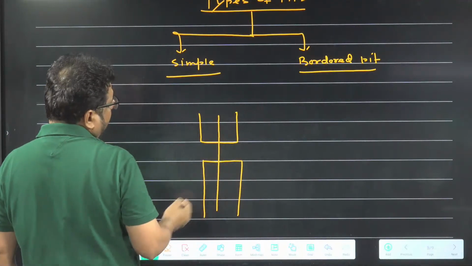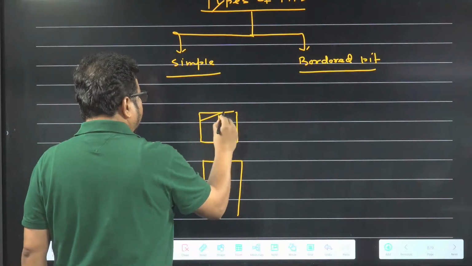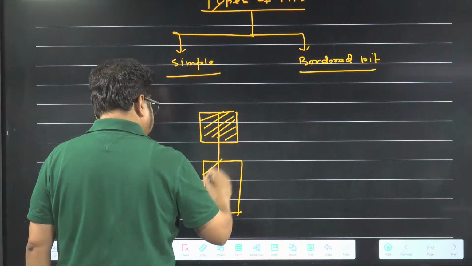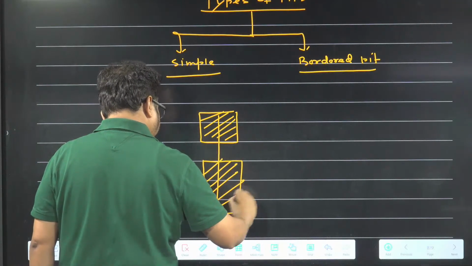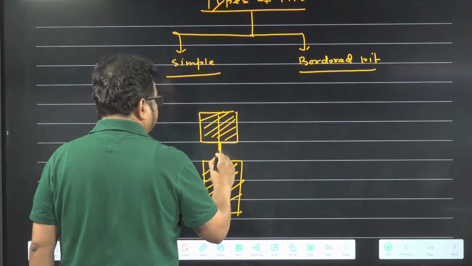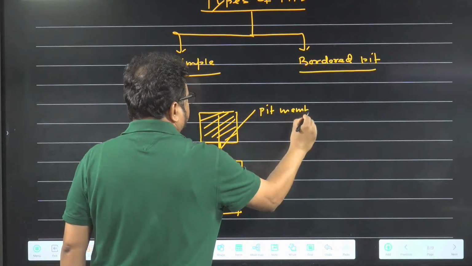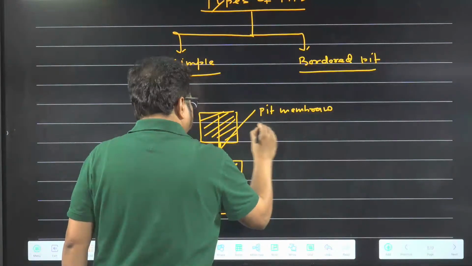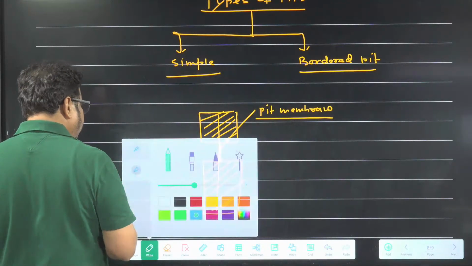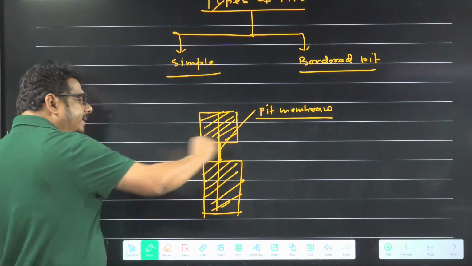This is the cell wall. And this is the pit membrane. So here I am telling the aperture of the pit. So is the pit diameter the same everywhere or different?